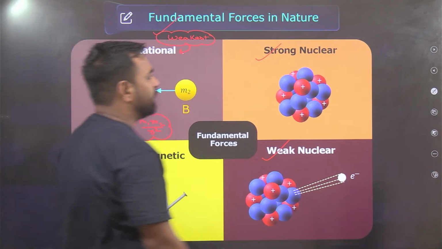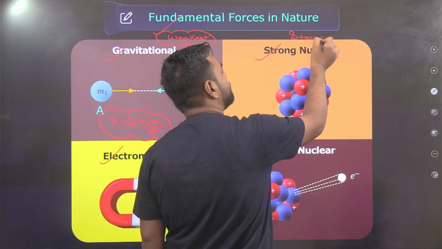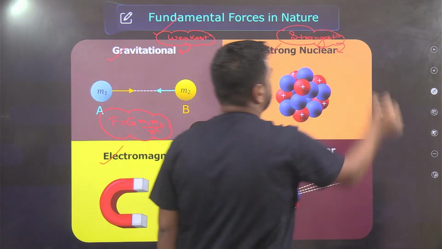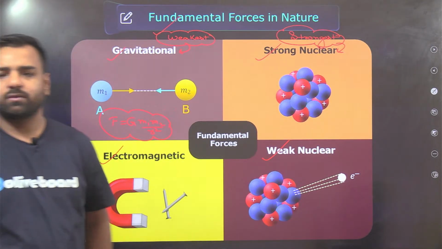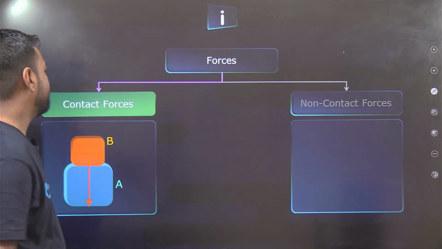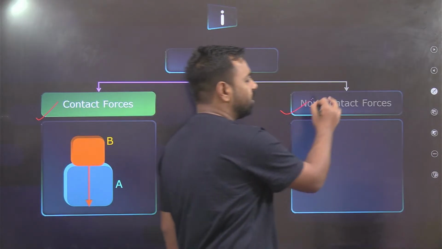And what is the strongest force? Strong nuclear force is the strongest force in nature. So that's the strongest force. All these questions are the most important ones, right? Proceeding further. Next. So forces are of 2 different types. It may be contact forces, it may be non-contact forces.